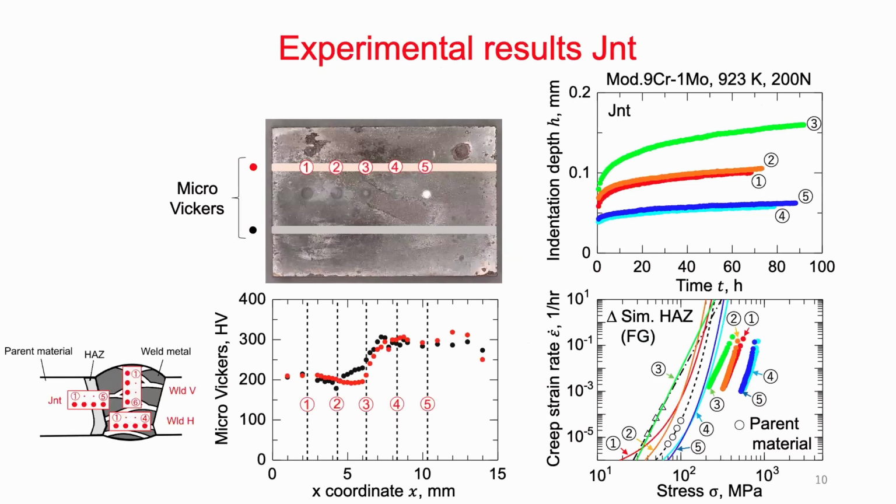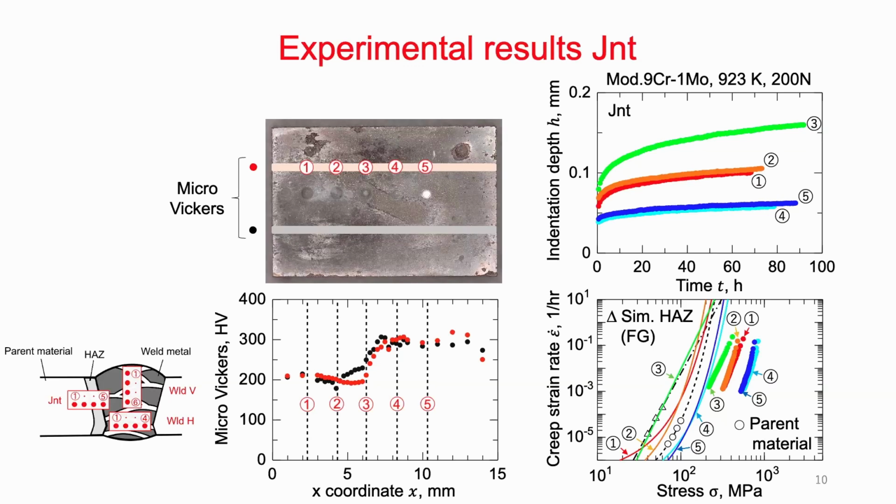This is the measurement result we got so far. Okay, this is a joint specimen. On the left side, this specimen goes across the parent material, heat affected zone and welded metal. Before making an indentation creep test, we measured microvickers hardness against the stamps we have made. This is the hardness of the parent material, and this part will be the heat affected zone. And this part is the welded metal.